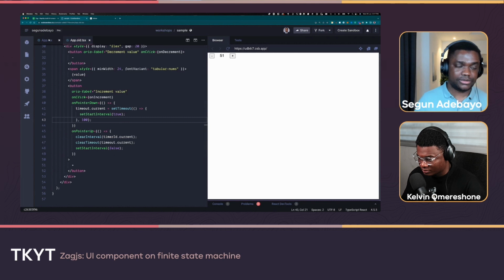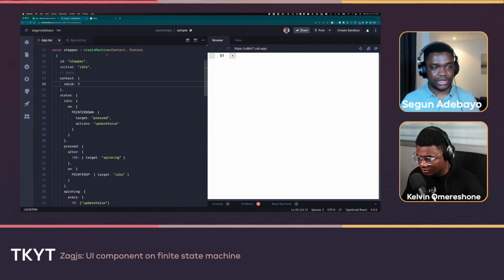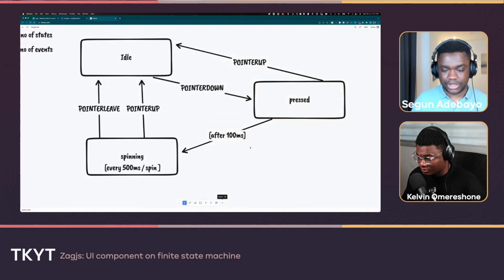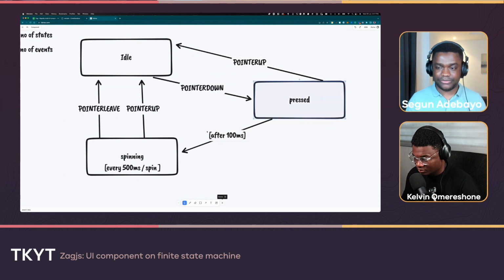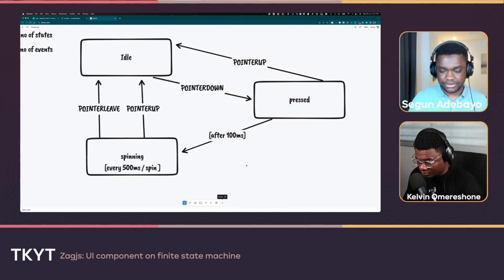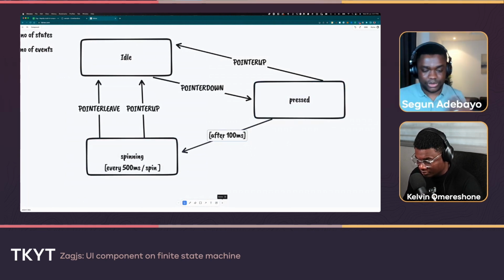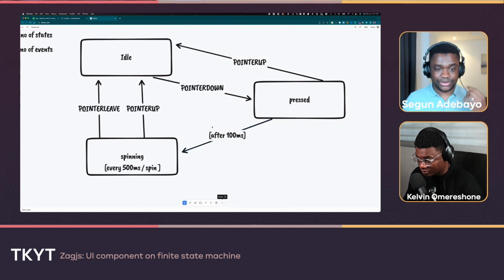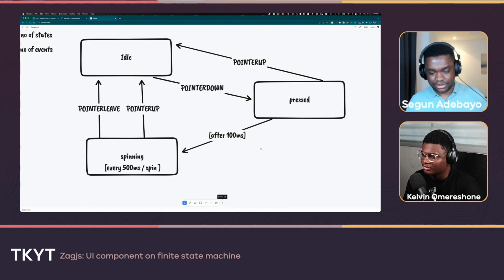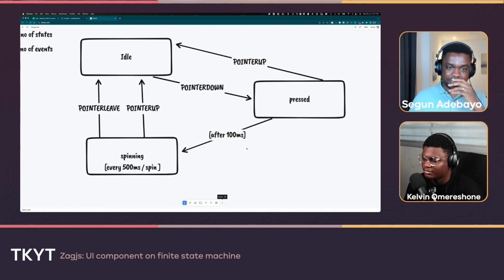But then the question becomes, imagine if I actually wanted to provide a button to go from here to here, which means your product manager comes to you and says, I want you to, if you click a button, I want it to start spinning. I don't want to have to wait for 100 milliseconds. Imagine that extra requirement.